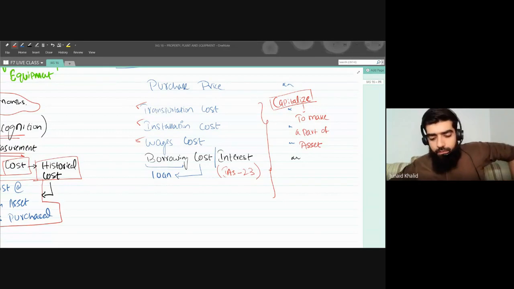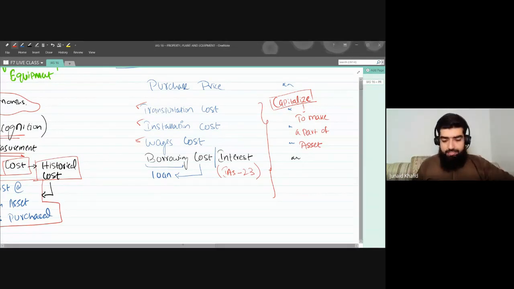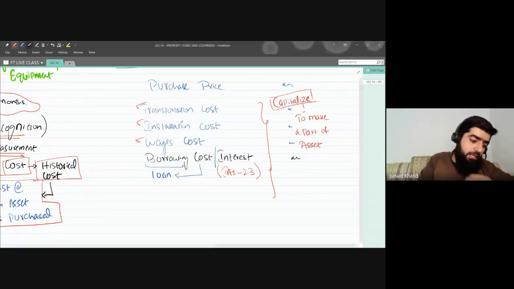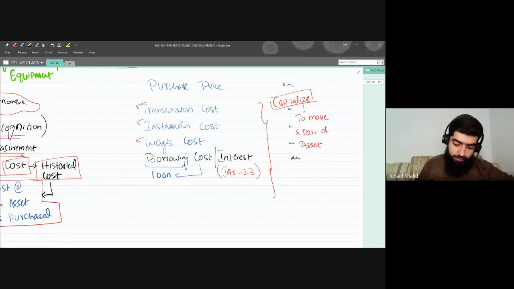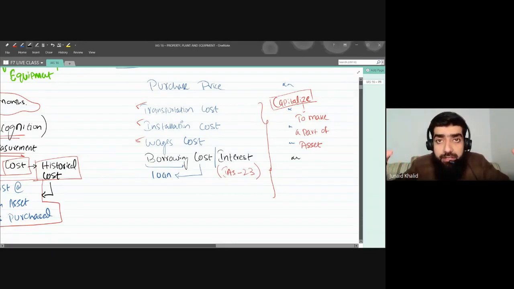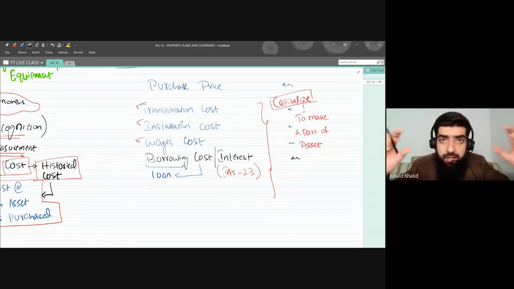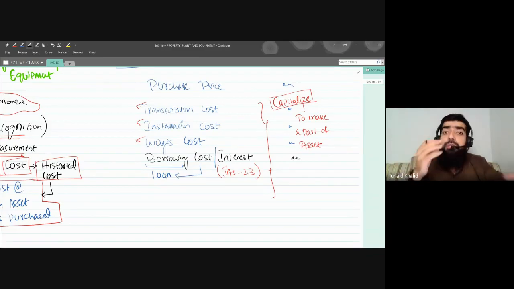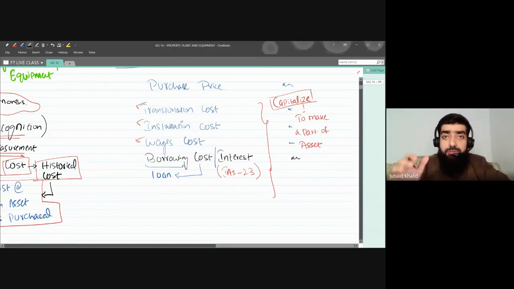Okay. Now, having said this, there is another cost that we are going to incur, that we are going to add, that we are going to capitalize. Please use this terminology. Now you are getting older, you are getting bigger, no? So you need to understand this one, that we are going to capitalize.